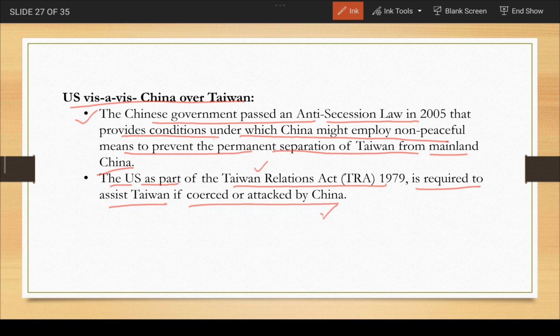This is of China, which is saying that it can use non-peaceful means as well in order to stop Taiwan from getting separated, and US has this Taiwan Relations Act with Taiwan, that it is going to assist Taiwan in case it is being attacked by China. So because of that, since there were these tensions recently between China and Taiwan, and because of this act, US is supporting Taiwan. Okay, so this is one thing.